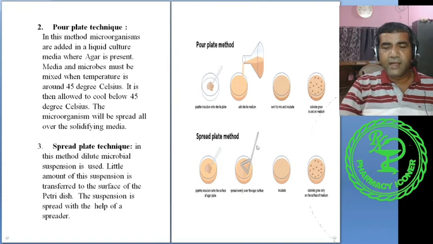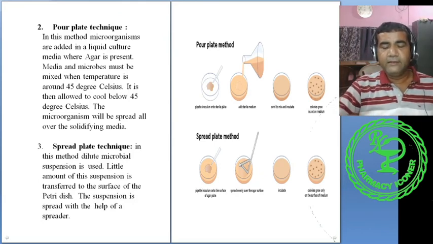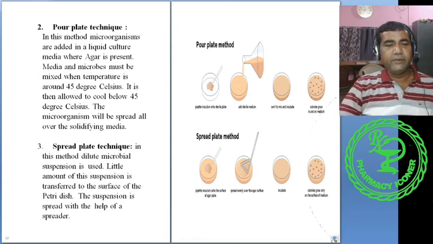With this you can spread all over the culture media. When you incubate, we'll see microorganisms in different places. From each colony, we can take out the microorganism and cultivate in fresh culture media. So this is the spread plate technique.